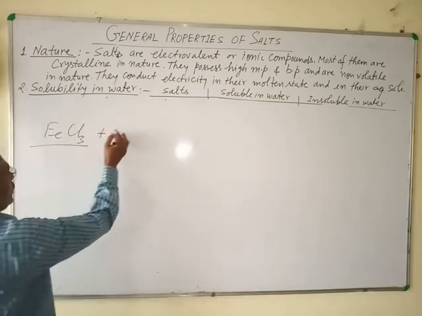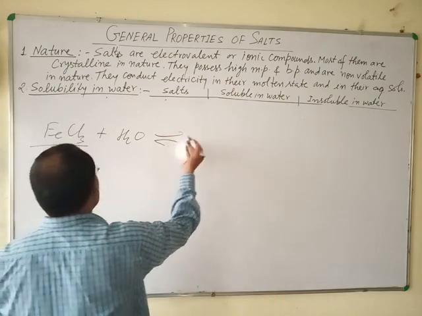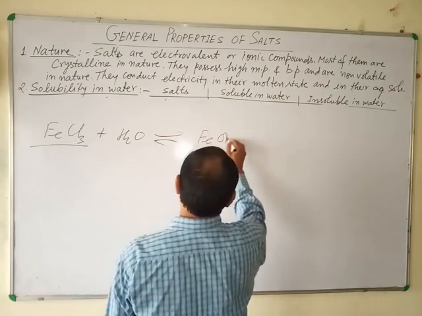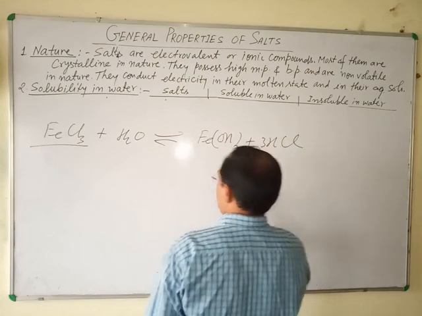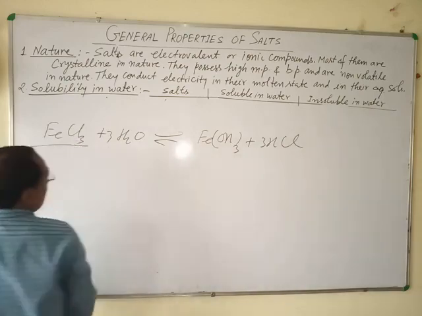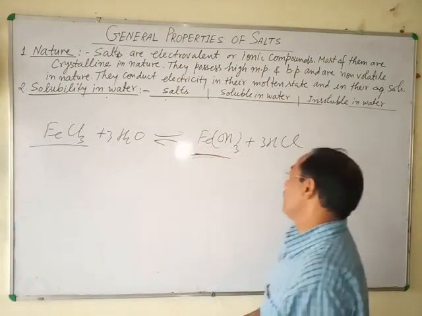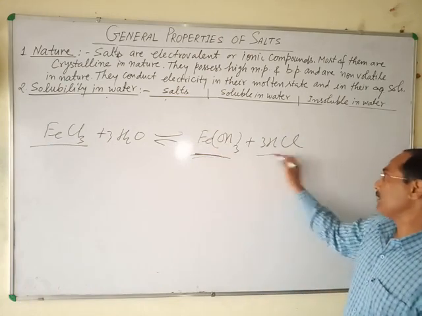When FeCl3 reacts with water, it again produces Fe(OH)3 and 3HCl. FeCl3 is formed by the complete neutralization of Fe(OH)3 and HCl.